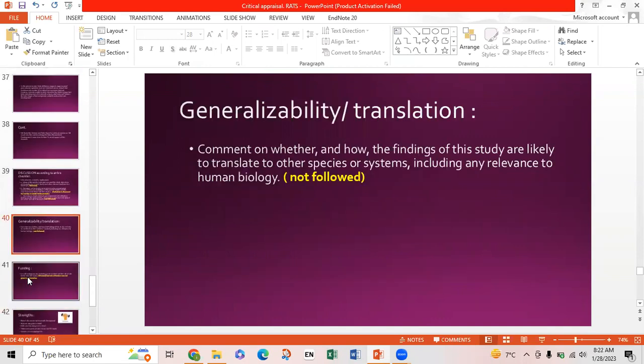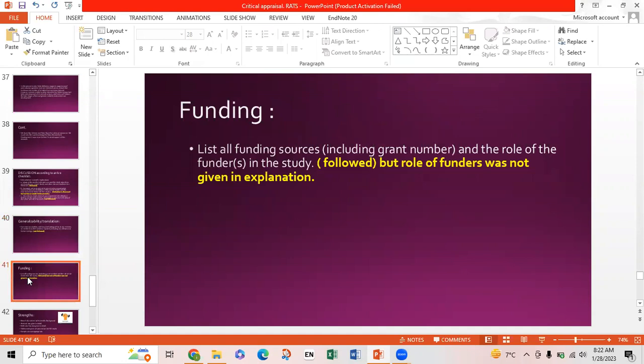Generalizability or translation. Comment on whether and how the findings of the study are likely to translate to other species or systems, including any relevance to human biology. This point was not followed because no discussion of human biology was done. Funding. List all funding sources, including grant number and the role of funders in the study. This point was followed, but the role of funders was not given in explanation.